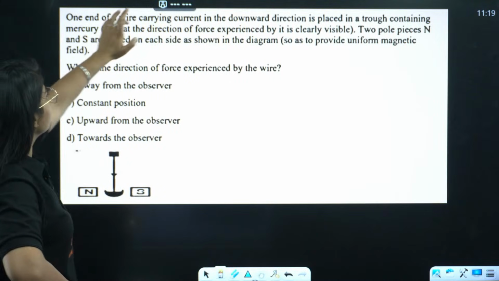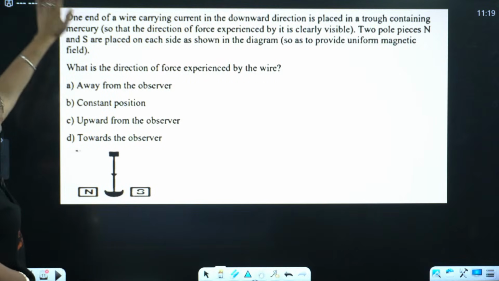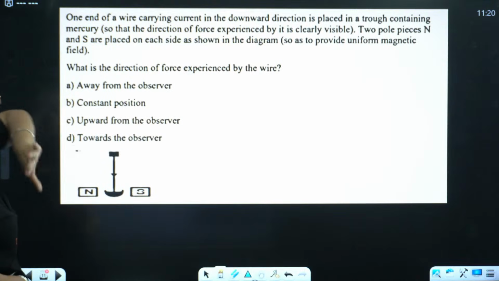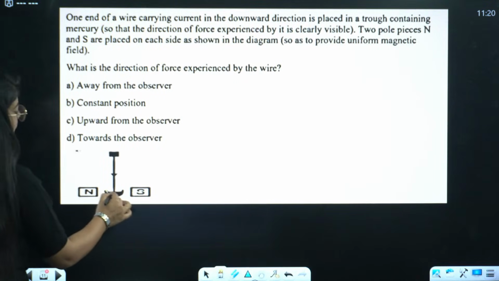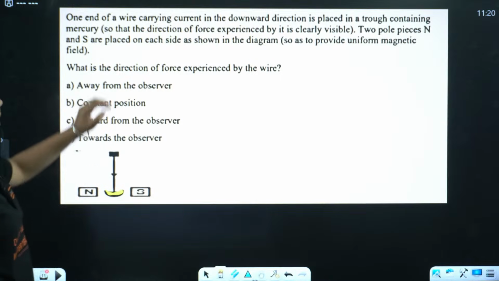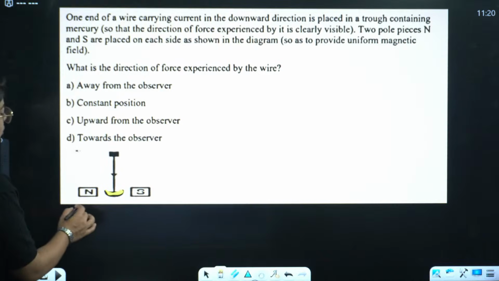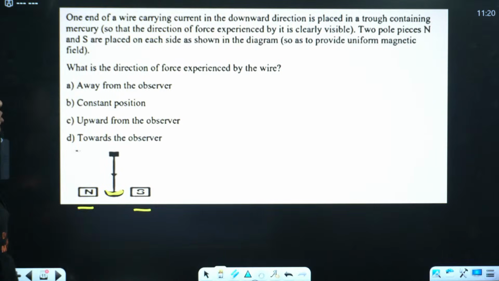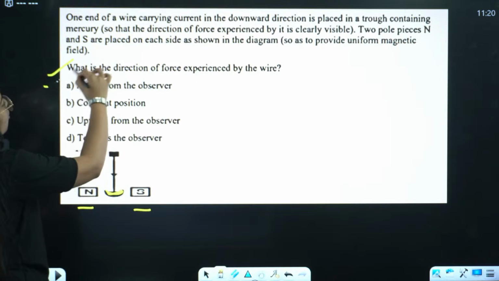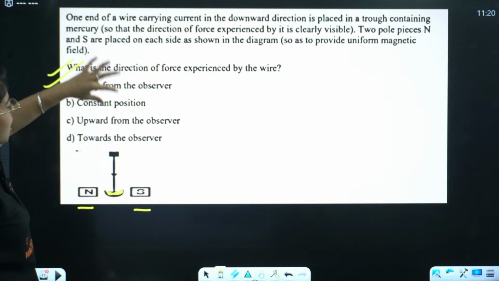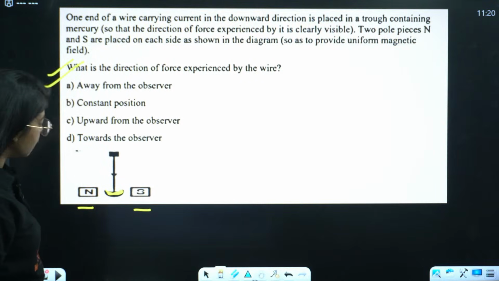Okay, moving on to the next question. One end of a wire carrying current in the downward direction is placed in a trough containing mercury, so that the direction of force experienced by it is clearly visible. Two pole pieces, north and south, are placed on each side as shown in the diagram so as to provide a uniform magnetic field. What is the direction of force experienced by the wire? Away from the observer, constant position, upward from the observer, towards the observer.